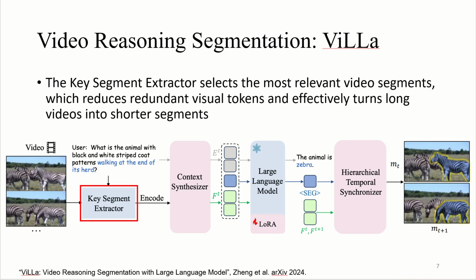The first one is the key segment extractor, which selects the most relevant video segments, which reduces redundant visual tokens and effectively turns long videos into shorter segments. We utilize a prompt-driven segment localization, which employs a prompting strategy to extract start and end timestamps of key segments, enabling precise temporal localization of relevant video content. Also, we use robust temporal aggregation, which averages the top K model responses to determine the most consistent key segments. And finally, we output the selected key video segments into the context synthesizer.